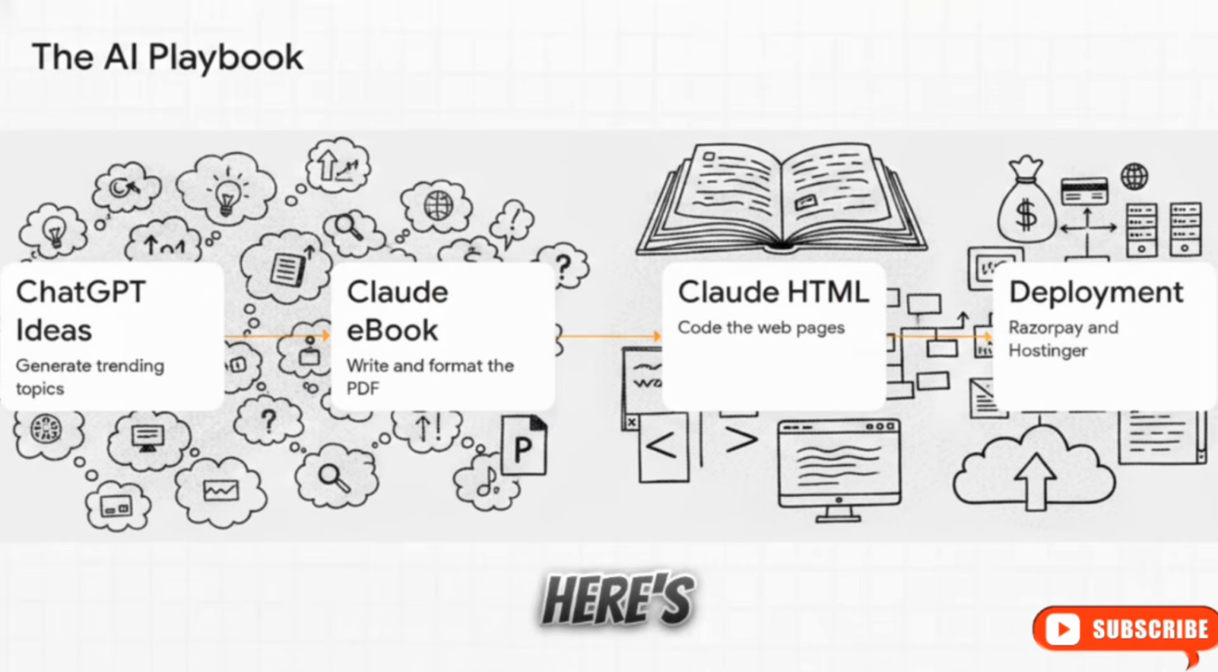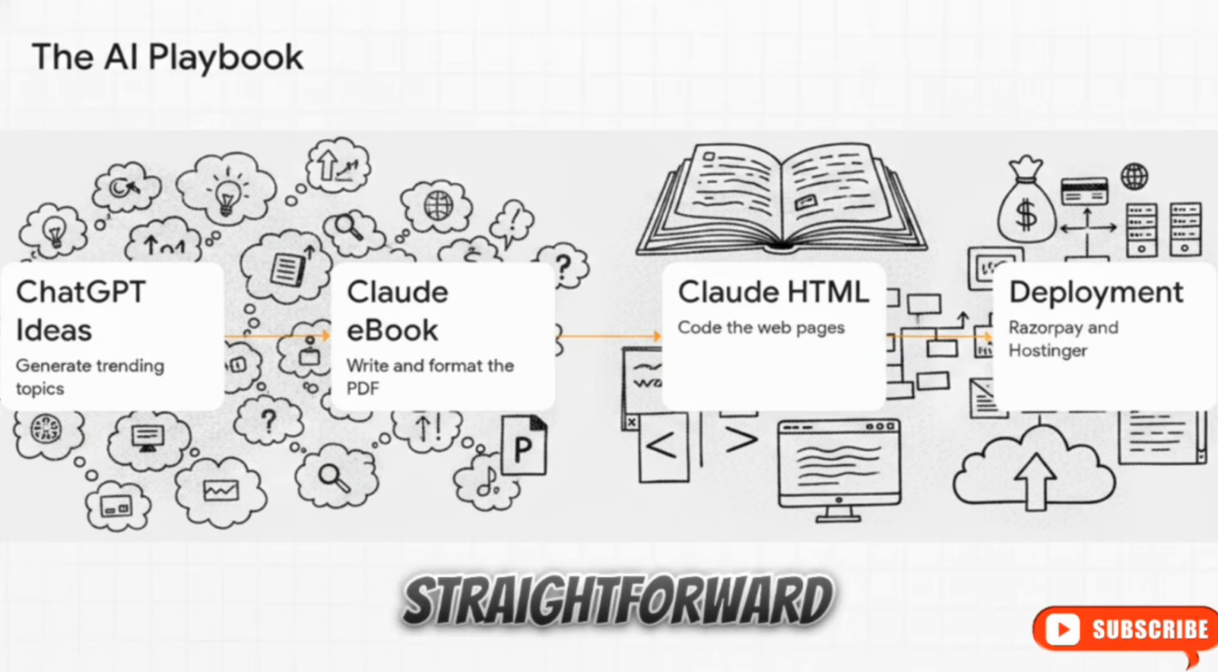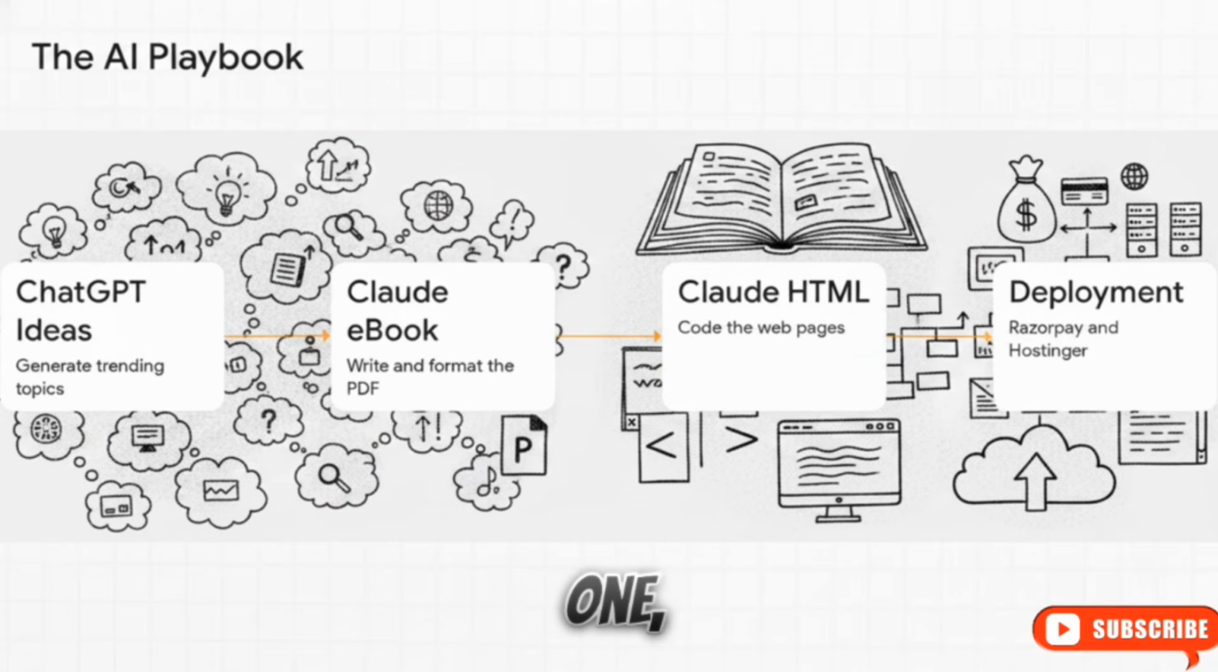All right, here is the exact macro journey we are about to reverse engineer today. It's a straightforward 4-step blueprint. Step 1, we use ChatGPT for ideation. Step 2, we use Claude AI to actually write the ebook. Step 3, we bring Claude back in to code the sales pages. And finally, Step 4, we deploy the whole thing using Razorpay and Hostinger. It is a completely seamless, modular process.